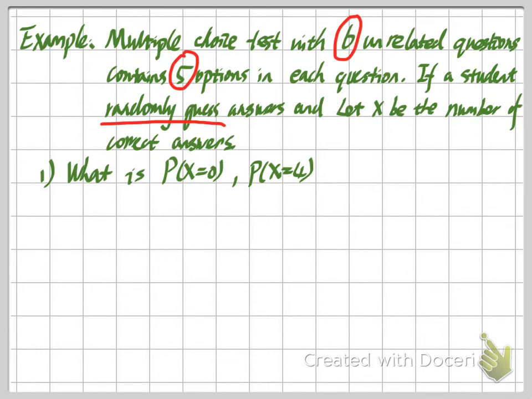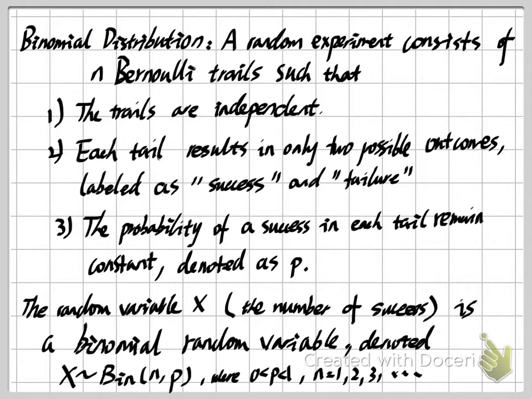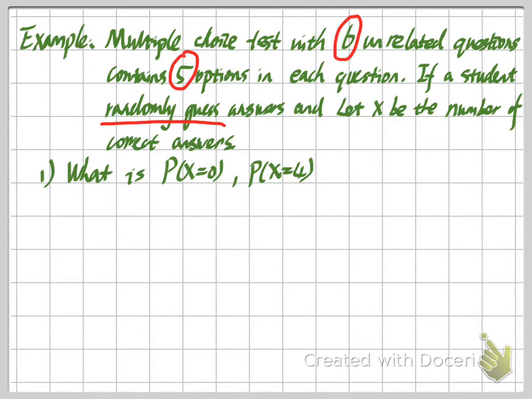So in other words, this satisfies the third requirement: the probability of a correct answer is the same, all 1/5. And also our definition of this random variable is the number of correct answers. So for each guess we only have two possible outcomes, a correct answer or incorrect.